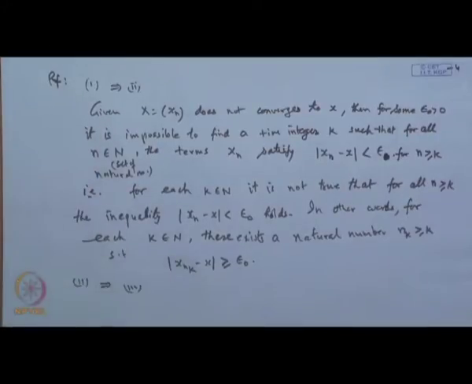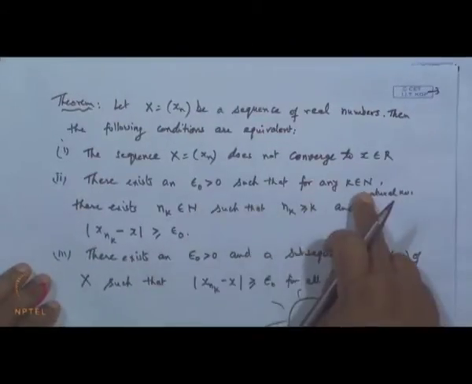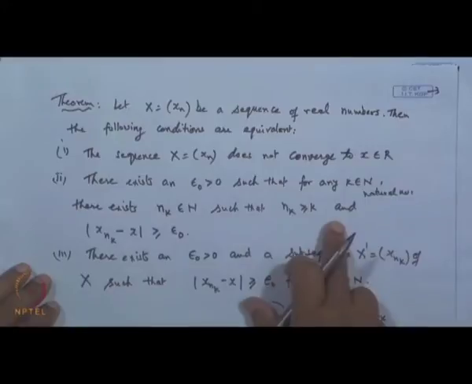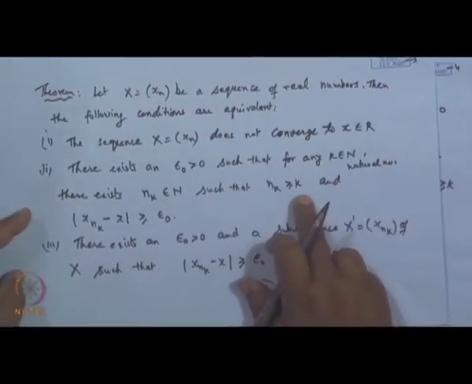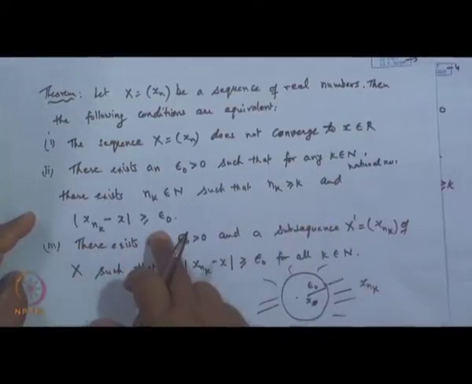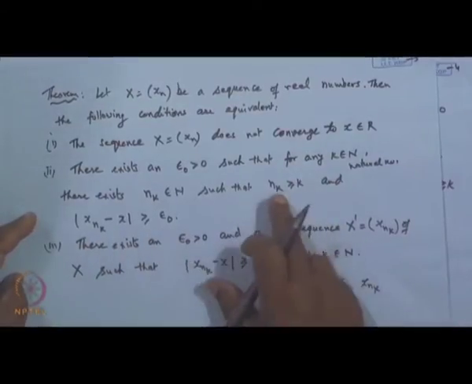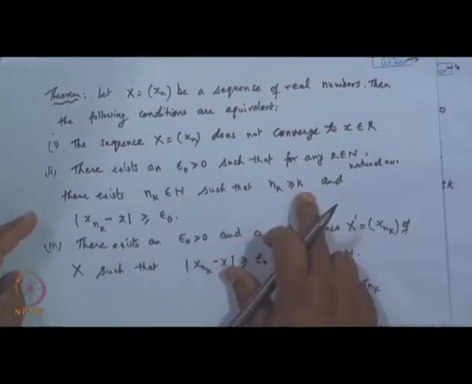It follows immediately. The second condition said that there exists an epsilon naught such that for any k there exists n k greater than or equal to k. Now, you can find n 1 which is greater than or equal to 1 and satisfying this condition. Then n 2, which is greater than n 1, will also satisfy it.